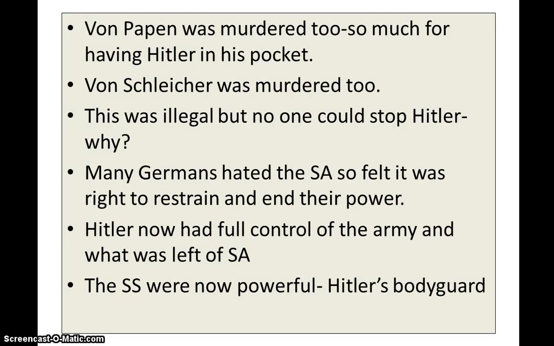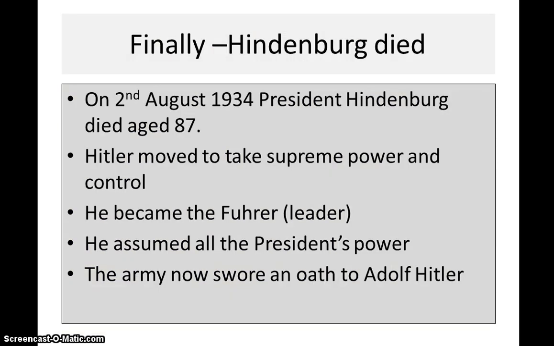Key figures like von Papen, who you've learnt about, who believed he could have Hitler in his pocket, i.e. could control him, were murdered. So was von Schleicher, a former chancellor. But no one could stop Hitler. Why? Because there was no political parties to stop him, no police state. He was in total control. Many Germans also hated the SA, so they felt it was right to restrain and end their power. And out of all of this disorder, Hitler was taking full control. The SS were now powerful. They became Hitler's main bodyguard.